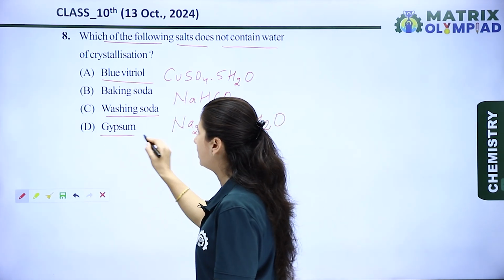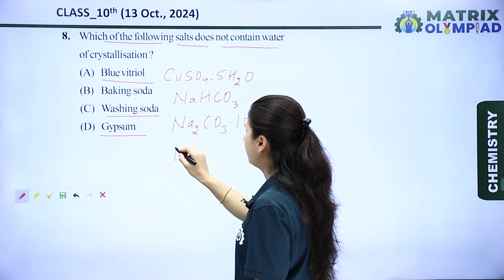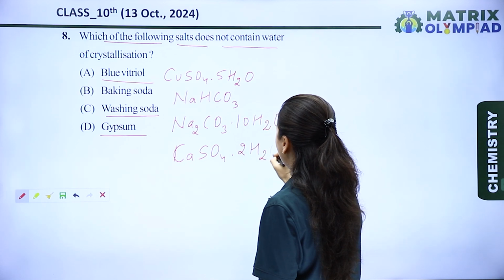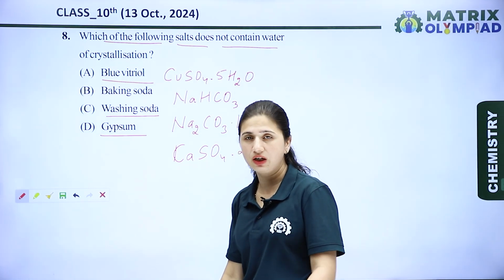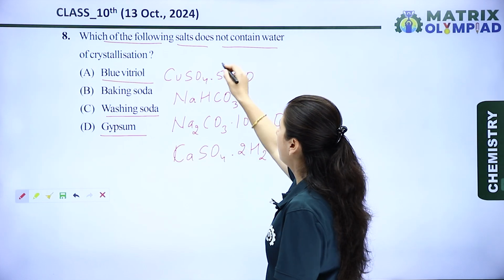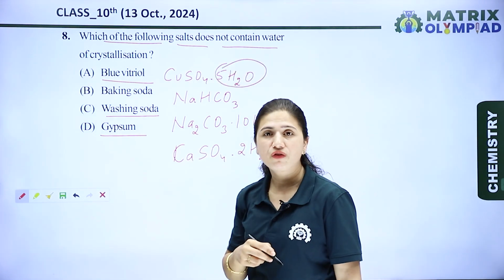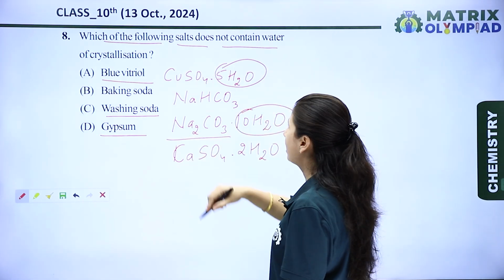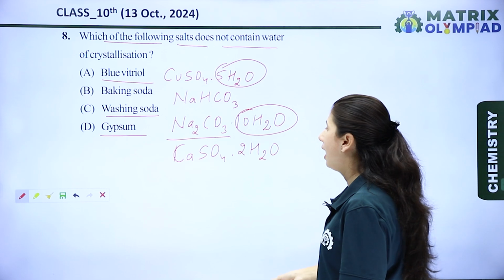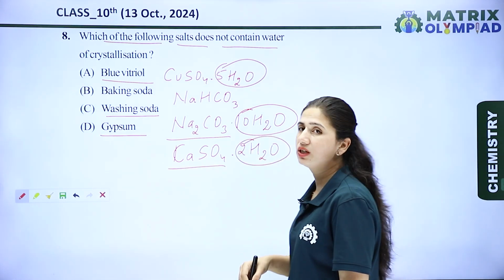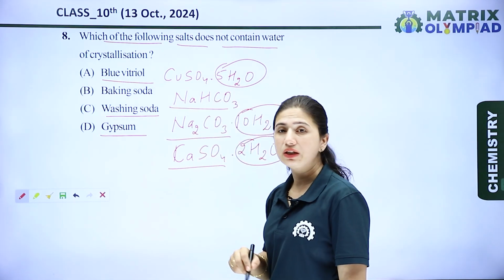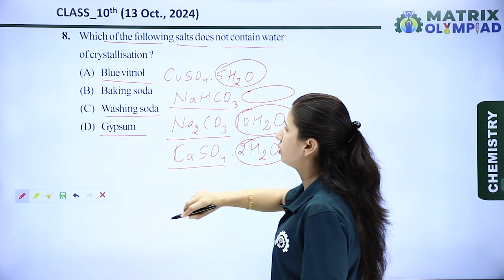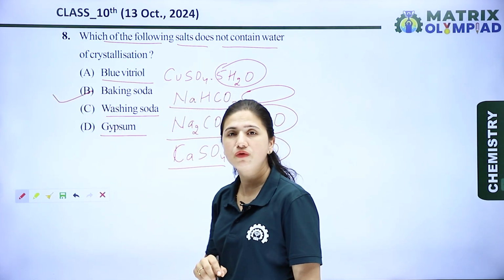Now the last one is gypsum. The formula of gypsum is CaSO4.2H2O. Meaning, in the first compound, blue vitriol, copper sulfate, 5 molecules of water are present as water of crystallization. In sodium carbonate, 10H2O is present as water of crystallization, and in gypsum, 2H2O is present as water of crystallization. But in sodium bicarbonate, or baking soda, there is no water of crystallization. So option B is the right option for this question.